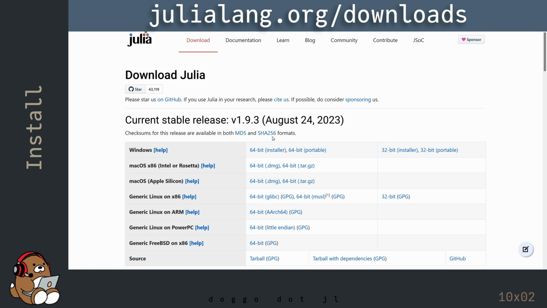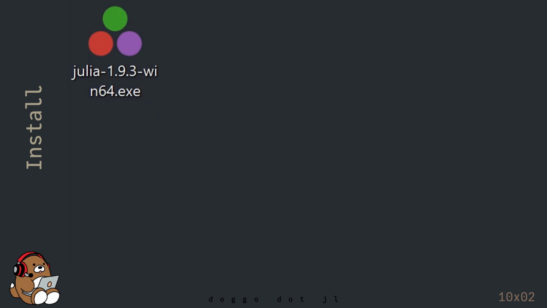You can save this installer file anywhere, but by default, it will probably be saved in your Downloads folder. I saved my installer file onto my desktop so you can see it on my screen. Double-click on this file and follow the instructions.